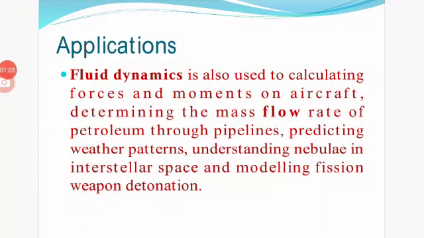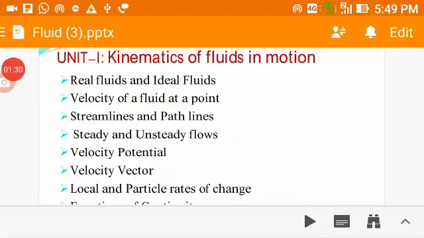Here I have given some more examples. Fluid dynamics is also used for calculating forces and moments on aircraft, determining the mass flow rate of petroleum through pipelines, predicting weather patterns, understanding nebulae in interstellar space, and modeling fission weapon detonation.